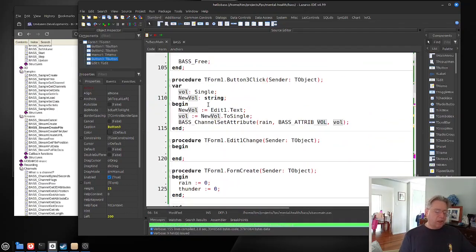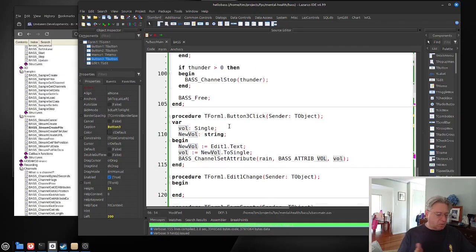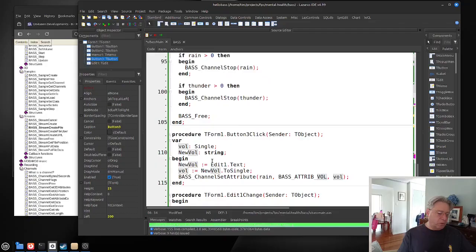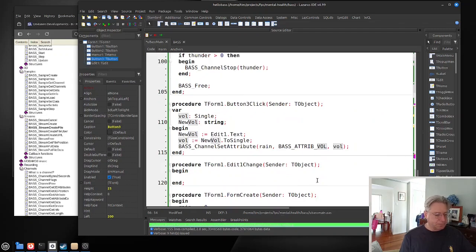Then I'm thinking, how do I change the volume? Because there is a get attribute setting for the volume, there's also a set attribute for the volume, and we can then see what the effect of that might be.